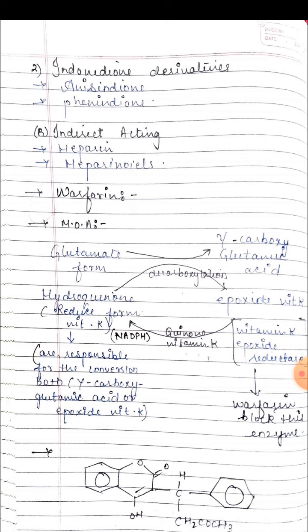Now come to the mechanism of action of the drugs. Antithrombin III is a peptide that is synthesized in the liver and circulates in the plasma. Now come to the warfarin mechanism of action, warfarin synthesis and its use.